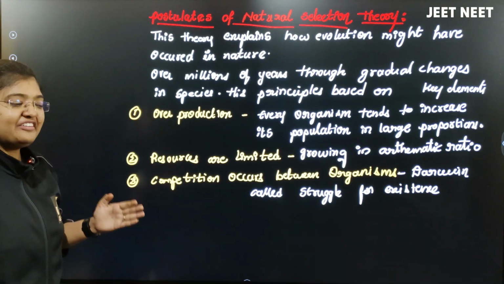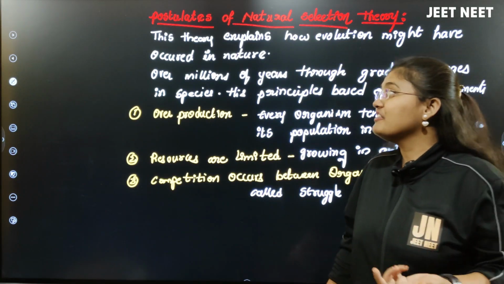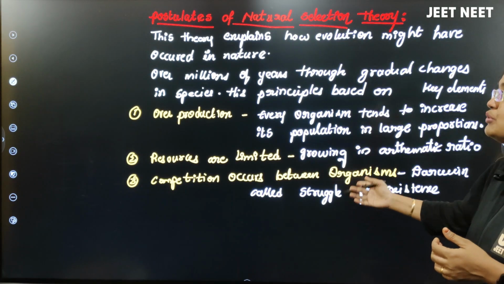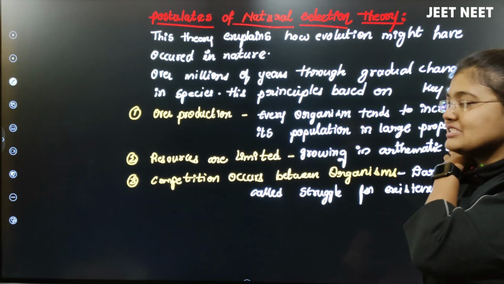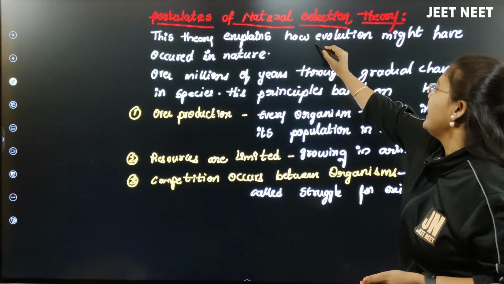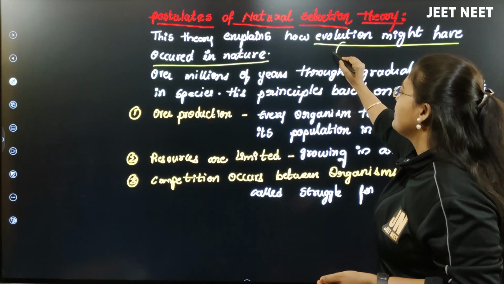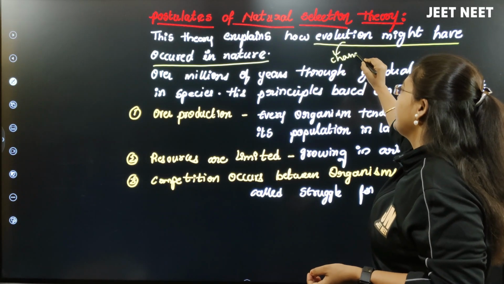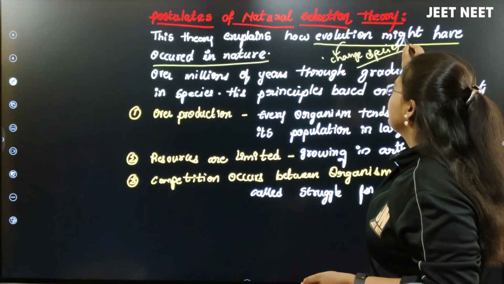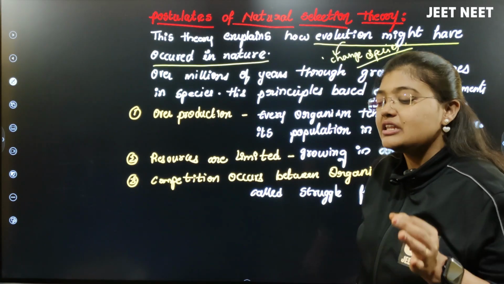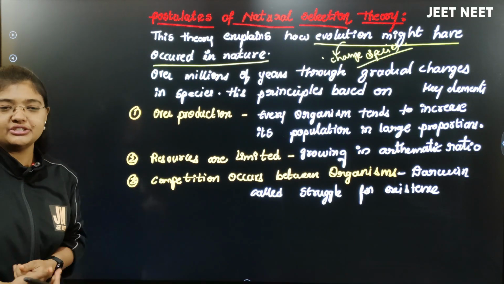Now let me start with exactly what the natural selection theory or Darwinism theory is. Here we are discussing the postulates of natural selection theory. This theory, Darwinism theory, explains how evolution might have occurred in nature. Evolution means, as I told you, change, the change which has occurred in species. This is explained in detail in the theory called Darwinism theory, right?